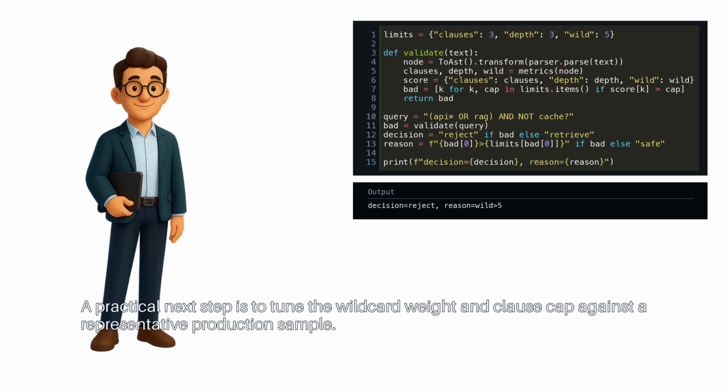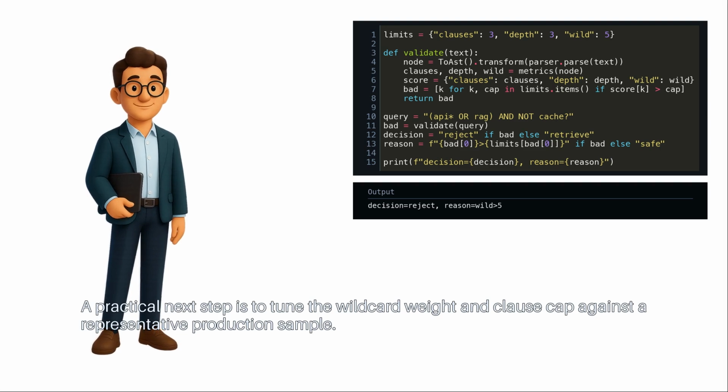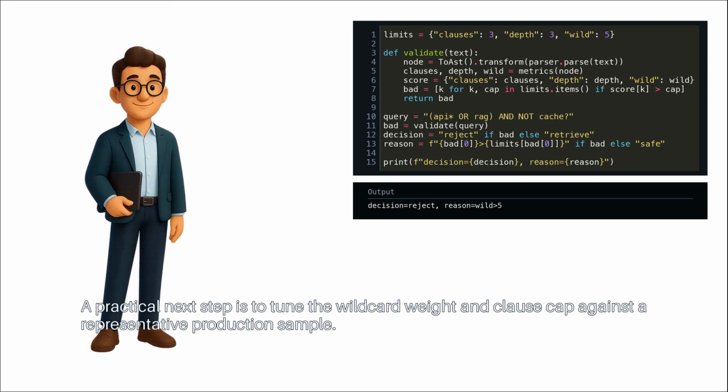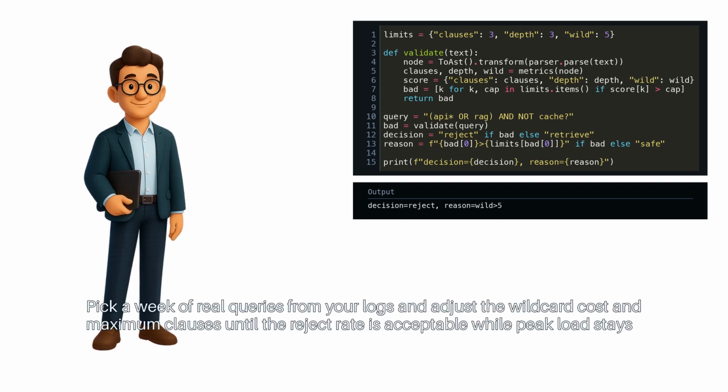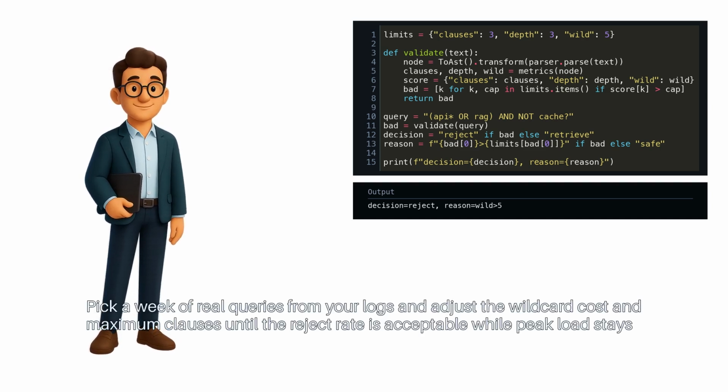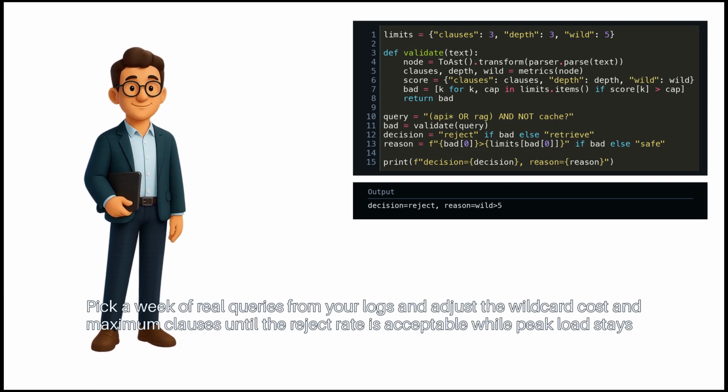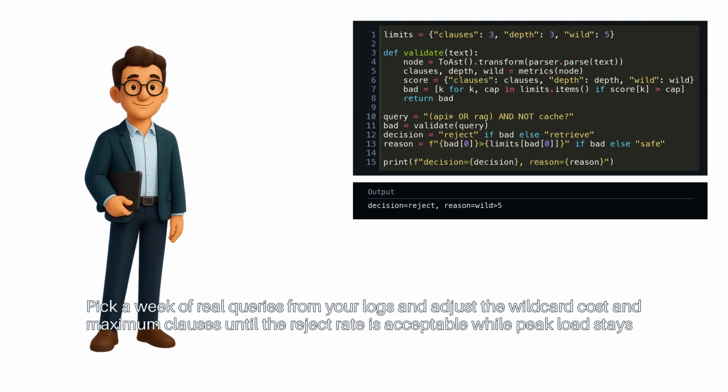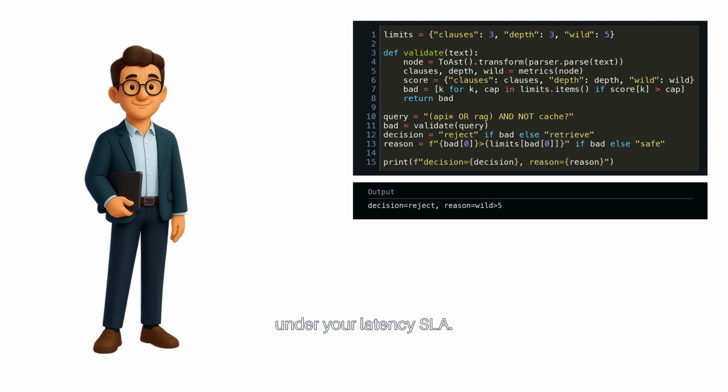A practical next step is to tune the wildcard weight and clause cap against a representative production sample. Pick a week of real queries from your logs and adjust the wildcard cost and maximum clauses until the reject rate is acceptable, while peak load stays under your latency SLA.